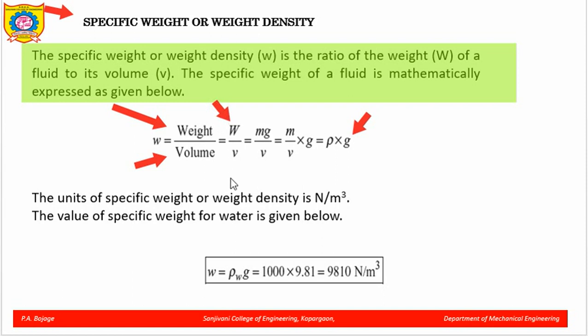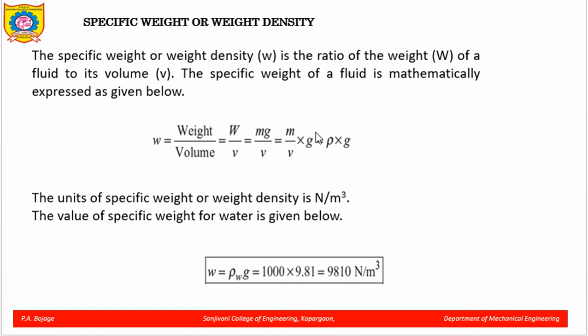So, here you can see the ratio of weight per unit volume. So, weight w upon volume. Now, weight is what? Mass into g, mg, that is mass into the gravitational constant, upon the volume. Okay. Now, if you simplify this, we can clearly see here m upon v, this part is density and g is constant. So, it is the mass density multiplied by the gravitational constant. Okay.